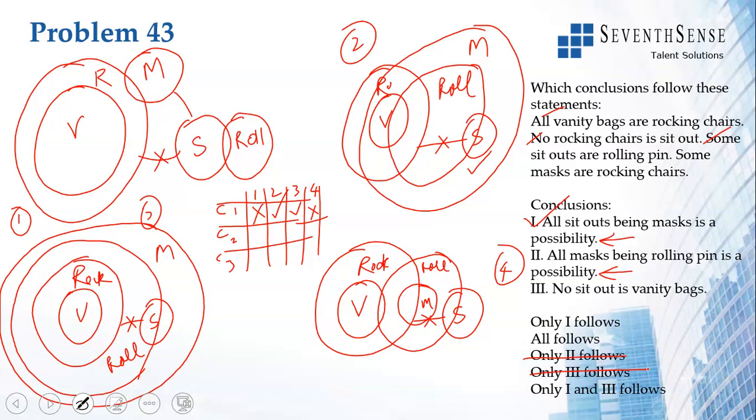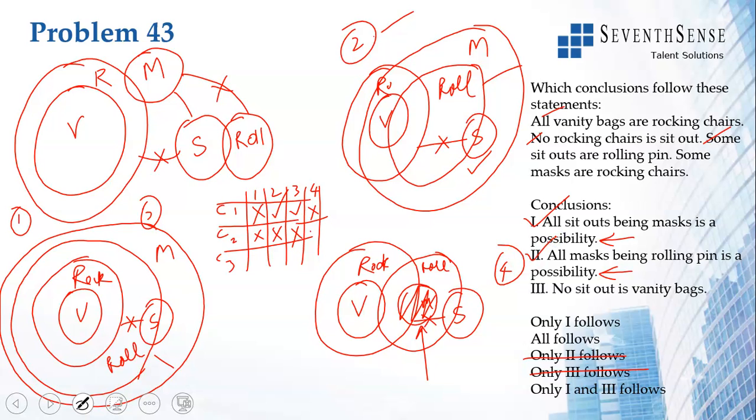Now all masks being rolling pins is a possibility. Here it is not true. Here it is not true. Some masks are rolling pins. All rolling pins are masks in diagram 2. All masks being rolling pins is not true. Here also it is not true. But look at it here. All masks being rolling pins is possible here. All masks are rolling pins. Hence, this 2 is possible.